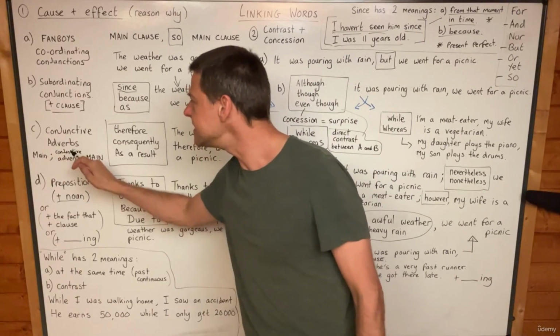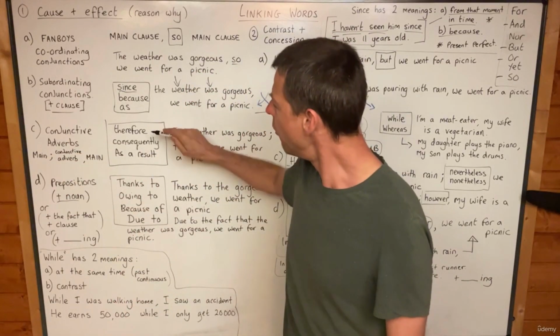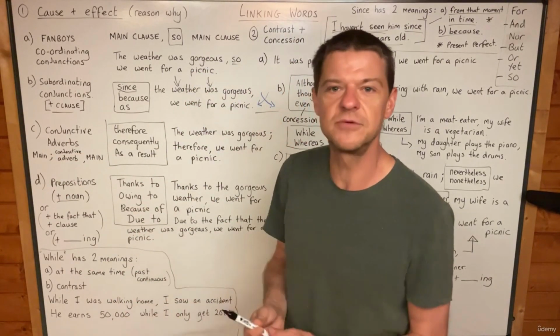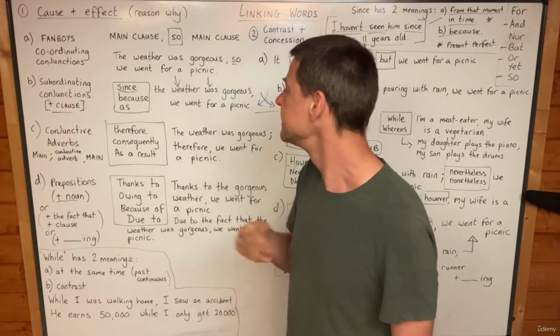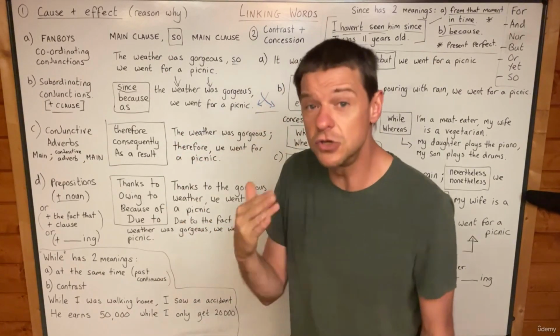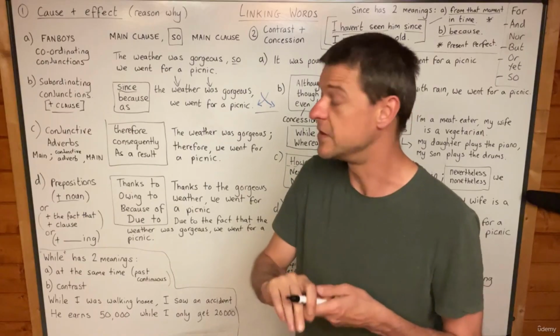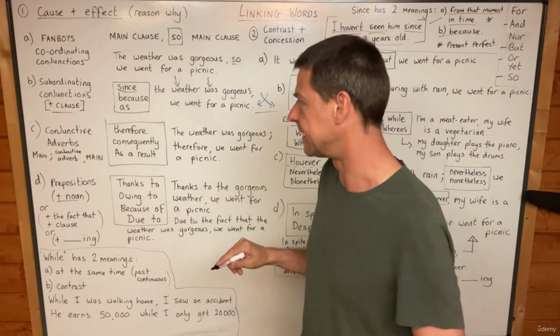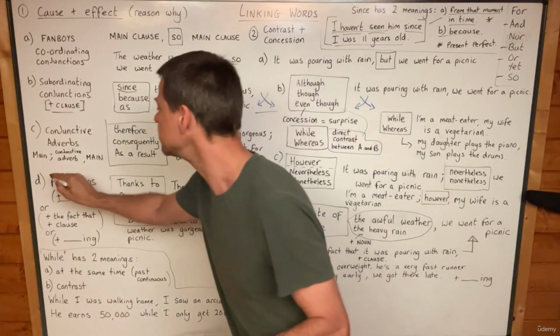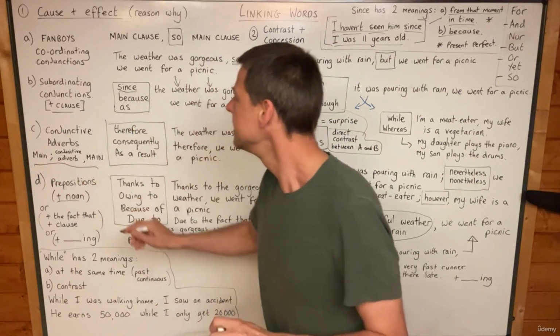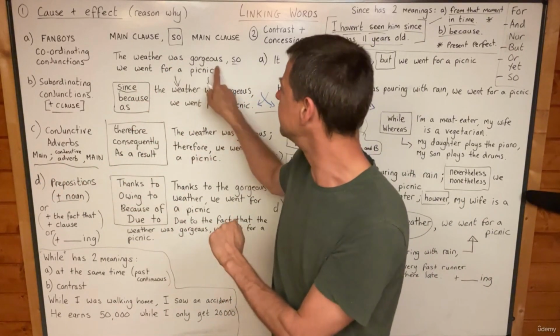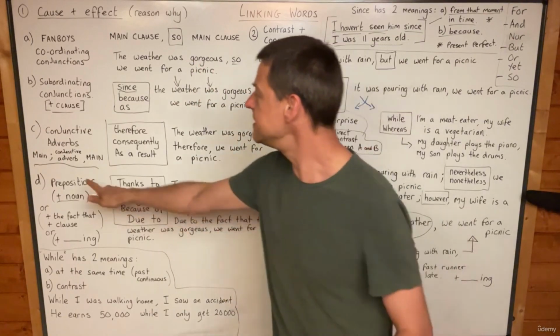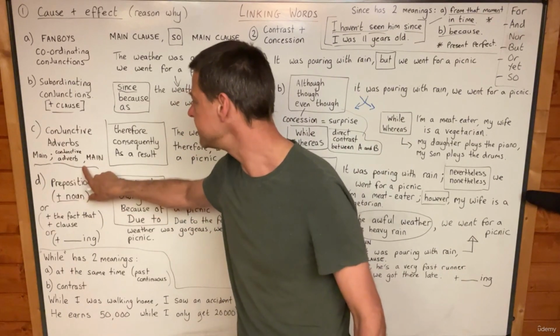Okay, conjunctive adverbs. All three words sound very formal to me. And so all three are good in an essay. When you're writing an essay, these words are very good to use. And I want you to punctuate them like this. They still join main clauses together like so, but you need a semicolon and a comma.